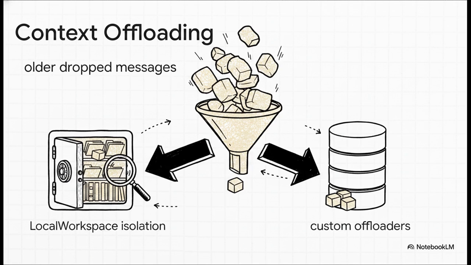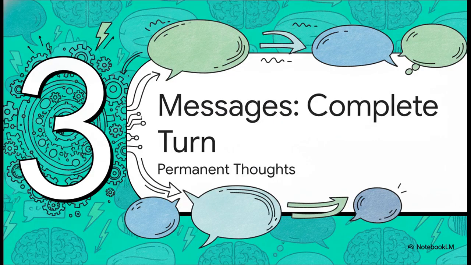So later on, if the agent suddenly realizes it needs a forgotten detail, it can literally just use file tools to read or grep that exact data back into its working memory. Section 3. Messages. The complete turn.